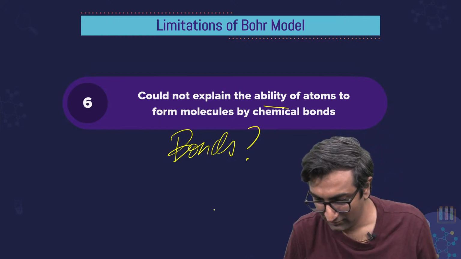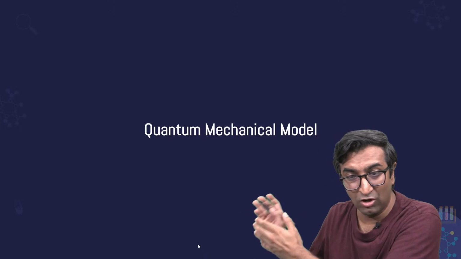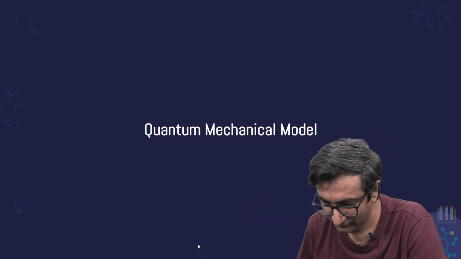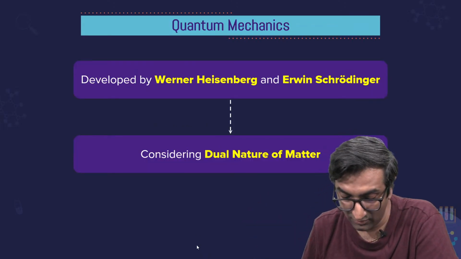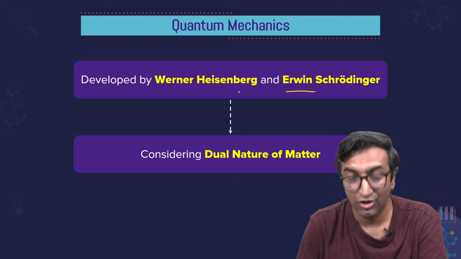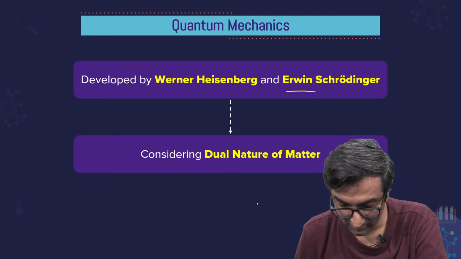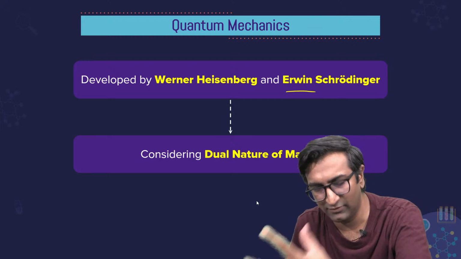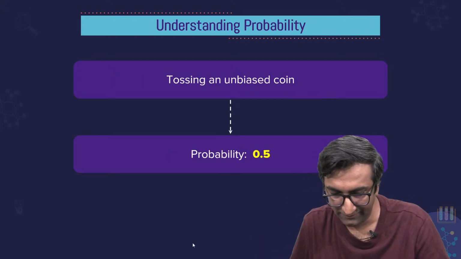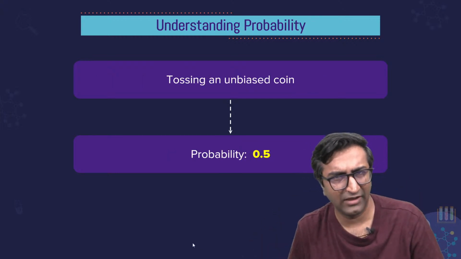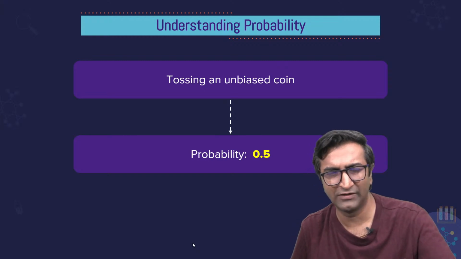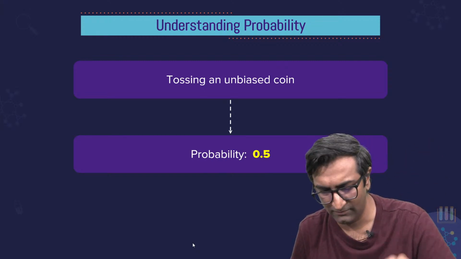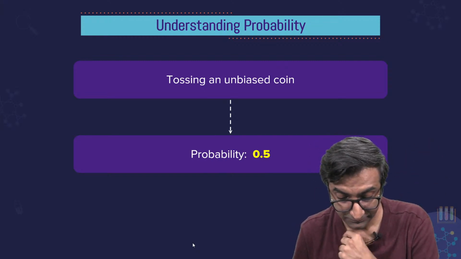Baby steps. Which is where the quantum mechanical model comes into the picture. ठीक है, इसको डेवलप किया हाइसेनबर्ग भाई साहब ने and Erwin Schrödinger. Okay, considering this idea कि microscopic particles behave both as a particle and a wave. Okay, so think about it like this. एक बहुत ही rudimentary idea है. I'm just giving you some basics, some things to think about. बाकी हम लोग बात करेंगे परसों on Saturday.